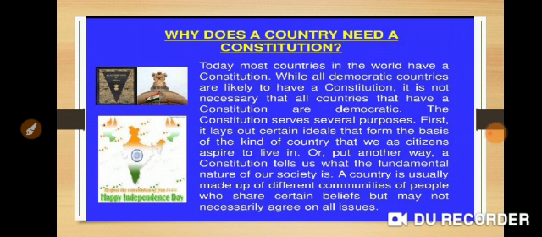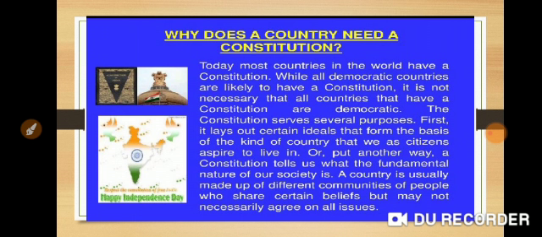The constitution serves several purposes. First, it lays out certain ideals, the basis of the kind of country that we as citizens aspire to live in. Or put another way, a constitution tells us the fundamental nature of our society. A country is usually made up of different communities of people who share certain beliefs but may not necessarily agree on all issues.